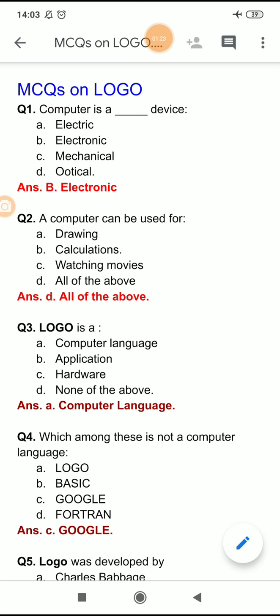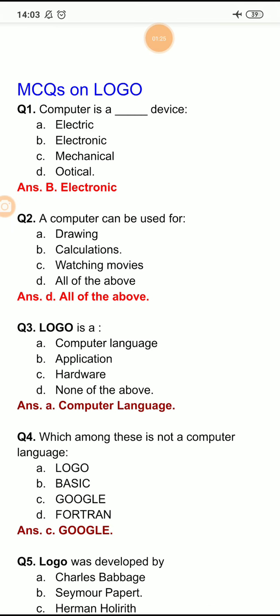So the first question of today's session is, a computer is a dash machine. And the options are electric machine, electronic, mechanical or optical. A computer is an electronic device, an electronic machine. So the right option here is option B, electronic.